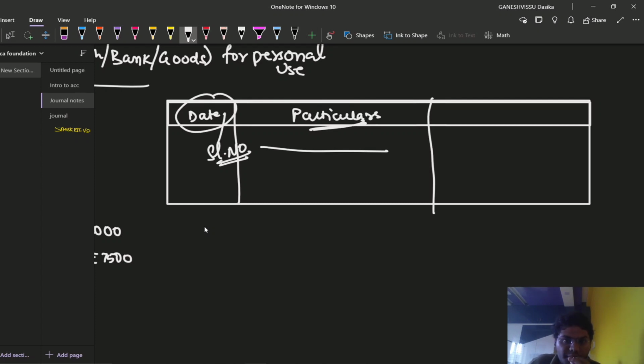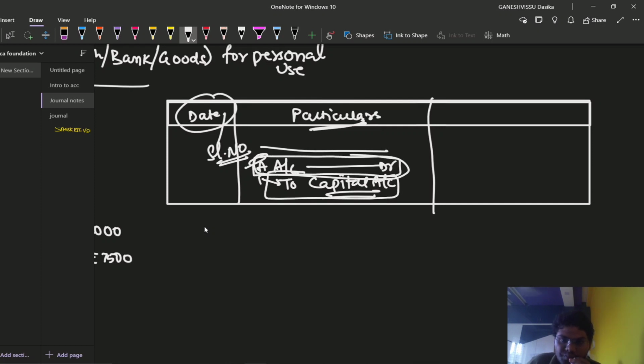Simply, if we want to debit some account, we are going to write that A account debit, or A account debtor to something account. If the capital has been introduced, I am going to write capital account. To the credit side we are going to write like this, and the debit side like this. I have given some space here because we have to mention that this is the debit side and this is the credit side.